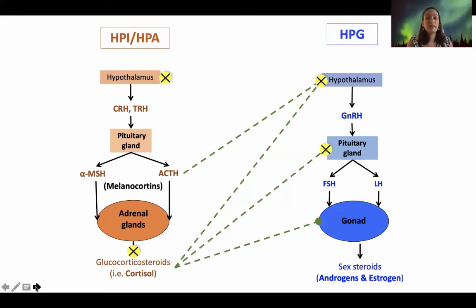Or the inhibition could be in the pituitary gland, where it's not responding to high cortisol and it's continuing its activation of the HPG axis. And in resistance to the inhibitory effects of the HPA axis onto the HPG axis, you will see that sex steroids are still increasing despite the activation of the HPA axis. And in some cases, you might even see things such as hormones from the stress axis actually acting and favoring reproduction. So this is one of the things that we see in the electric fish that I studied.